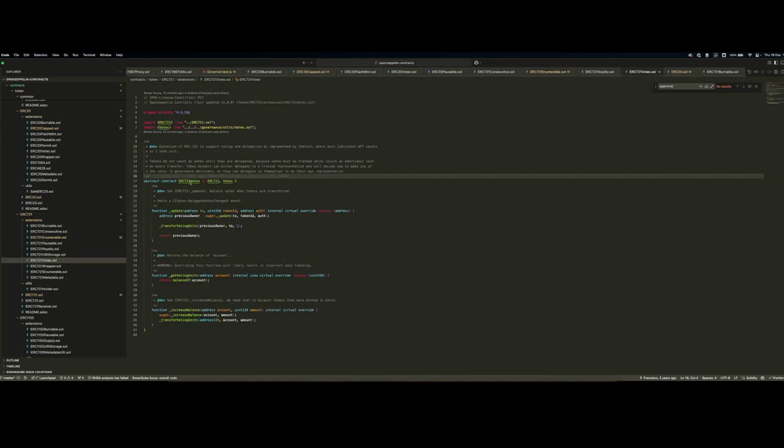Last but not least, ERC-721 votes, similar to the ERC-20 votes extension. In this case, you have your NFT as the voting power. So it's 1 unit of vote represented by the NFT itself you own. If you have more than one, you have more than one voting unit of power. And it's similar to the ERC-20 contract. But in this case, when transferring one NFT to another, you're also checkpointing the fact that 1 unit of voting power has been transferred from one account to another.